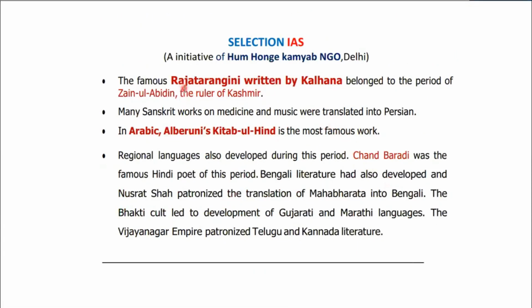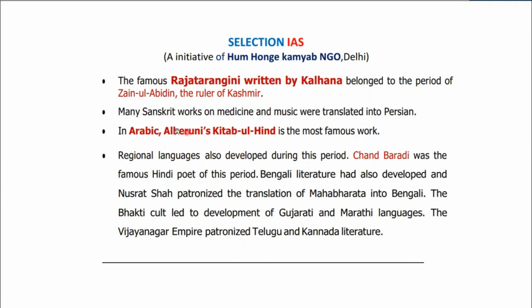There is another important source, Rajatarangini. It was written by Kalhana in the 12th century. So it was written before the Sultanate period, but the work is related to the history of Kashmir. Okay, it also covers the period of Zain-ul-Abidin, the ruler of Kashmir. By the way, Kalhana is supposed to be the first historian of India.